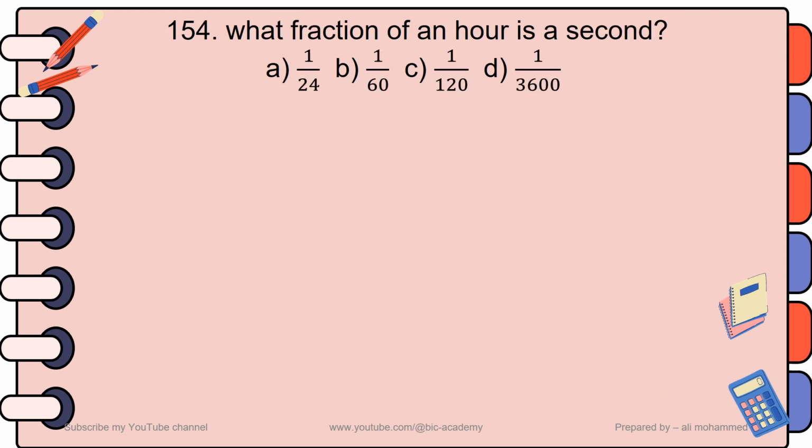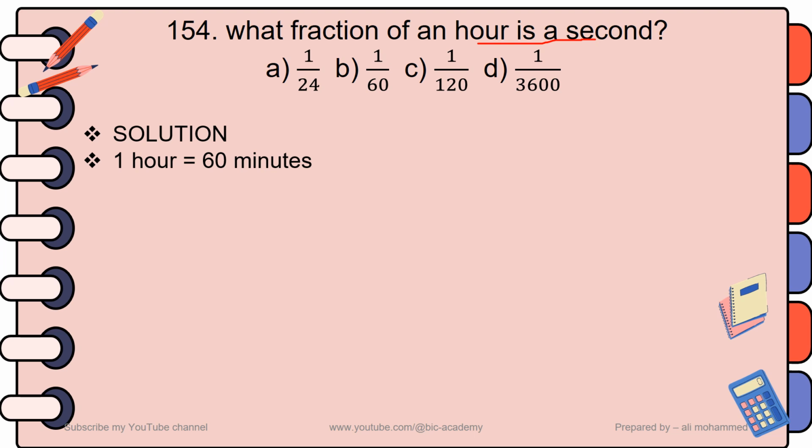Question number 154. What fraction of an hour is a second? A 1 over 24, B 1 over 60, C 1 over 120, D 1 over 3600. That means you have to express a second in fraction form with respect to an hour. So to get the value for this equation, let's have certain steps here.